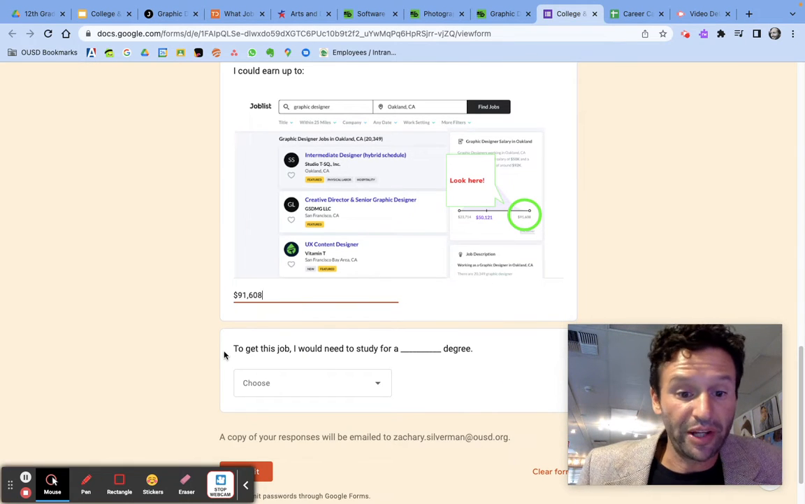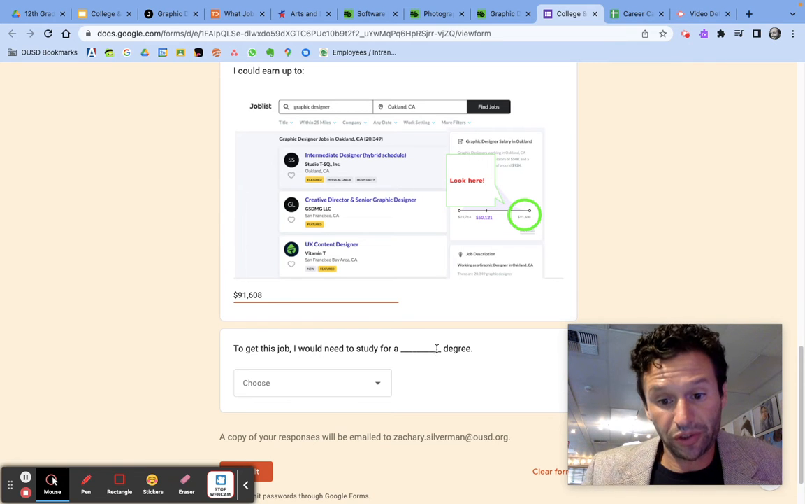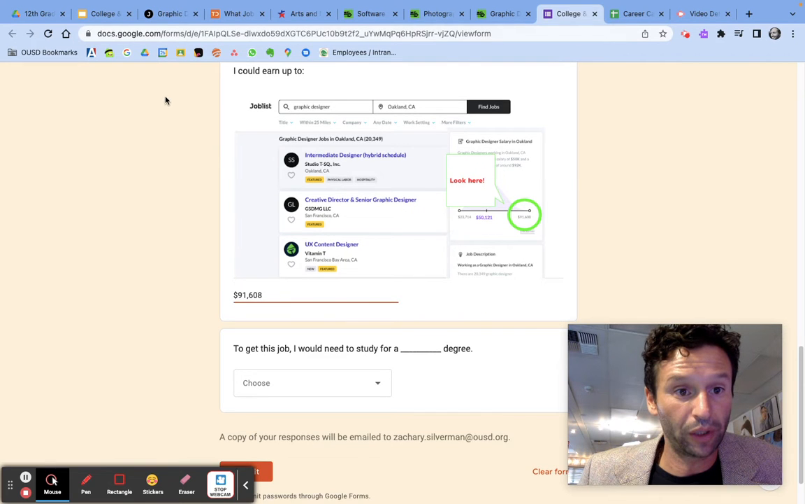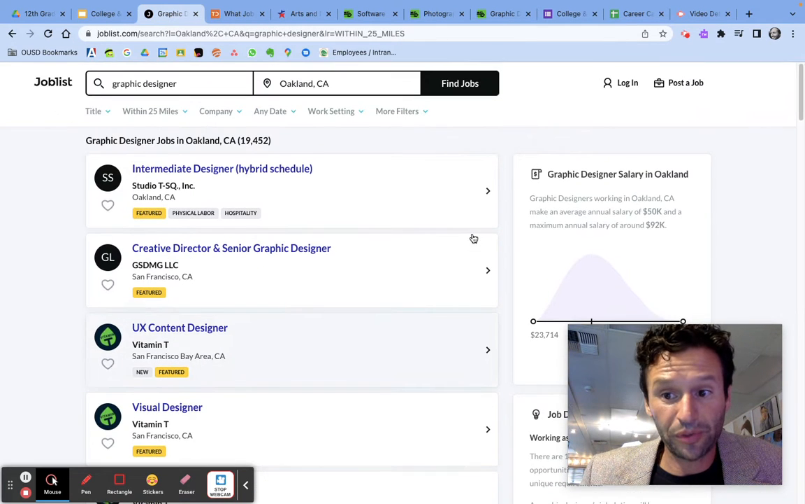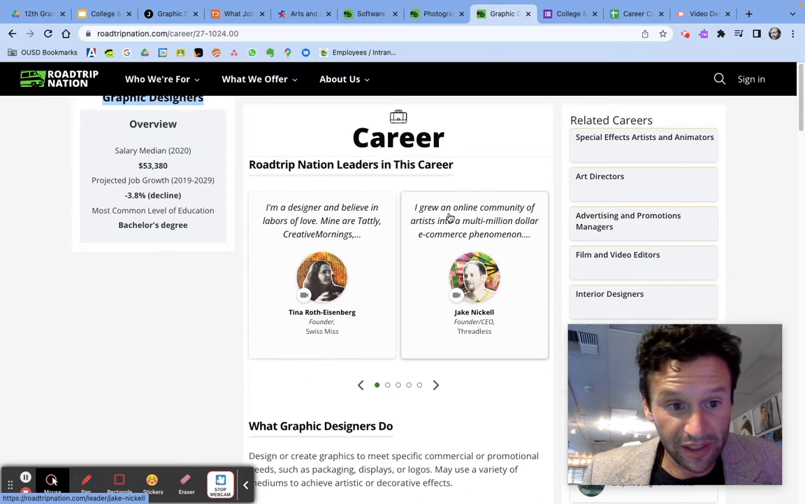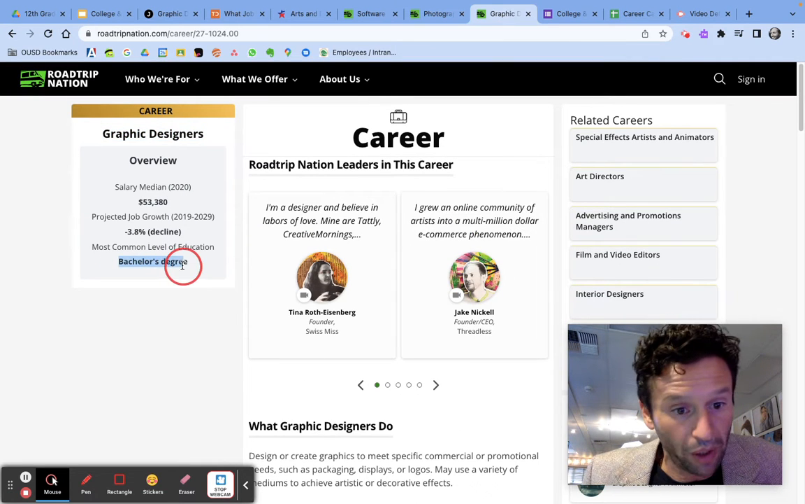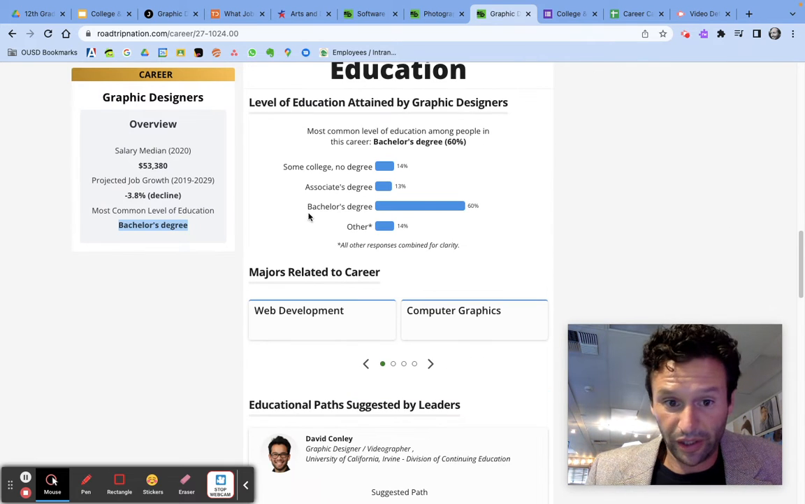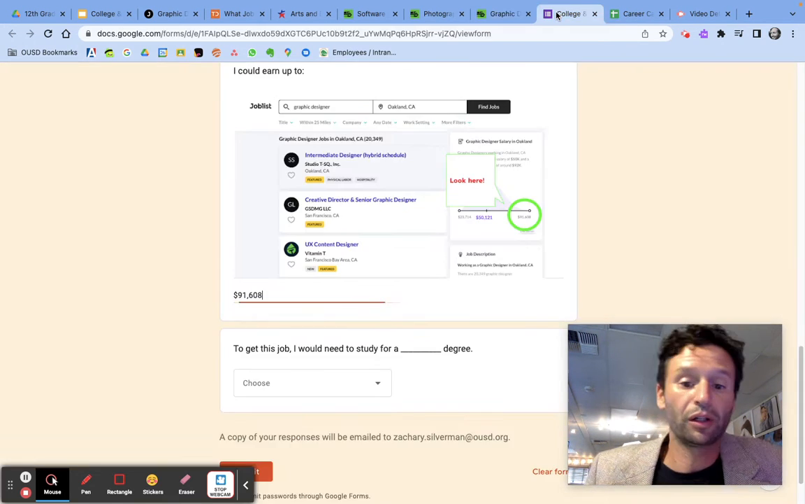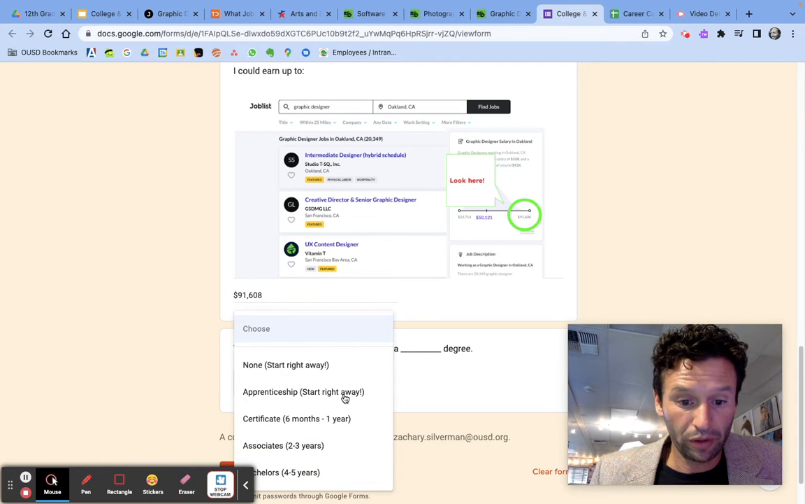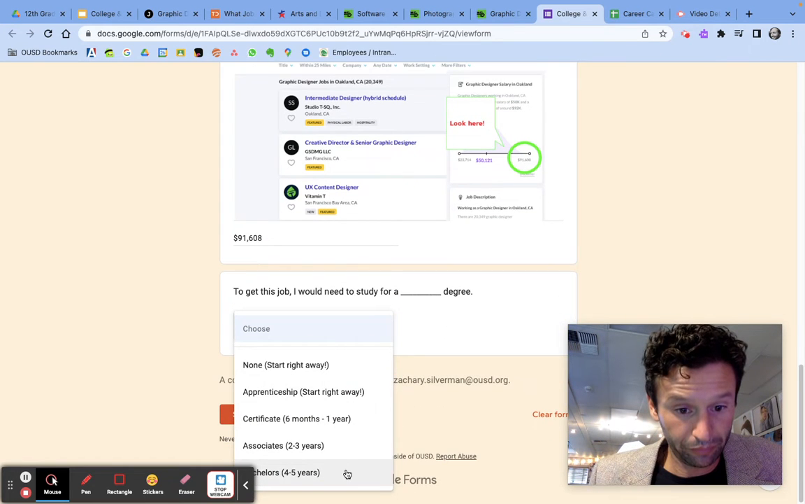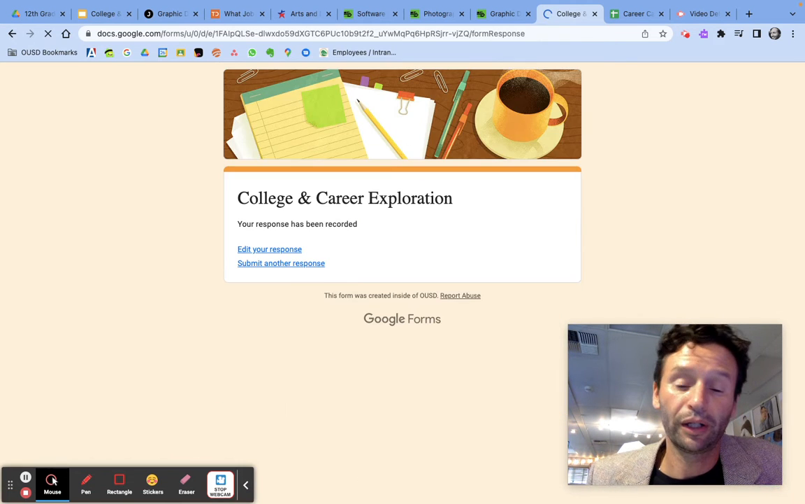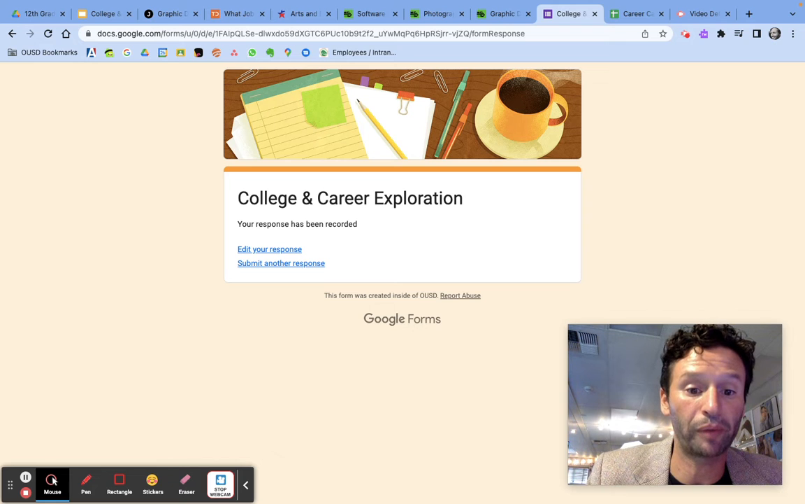Okay. And then to get this job, I would need to study for, that means what kind of degree do I need to get? This website doesn't tell me, but if I go over here, I can see that I would need probably a bachelor's degree. And down here it says most people have gotten a bachelor's degree. So I'm going to choose bachelor's degree. And I'm going to click submit. And it's going to send me an email so I can remember that.